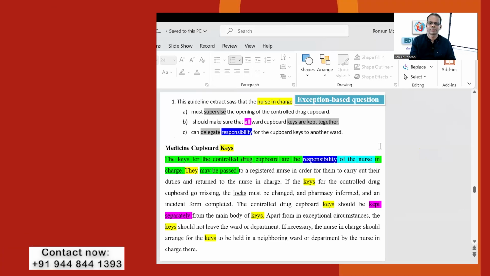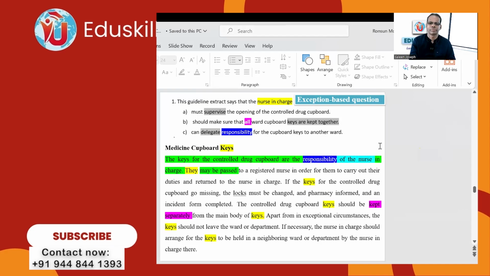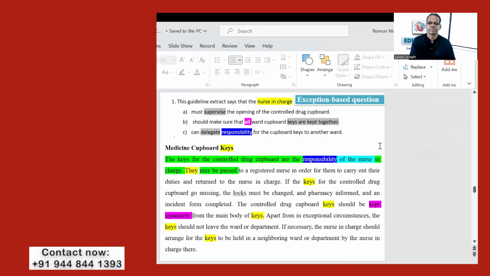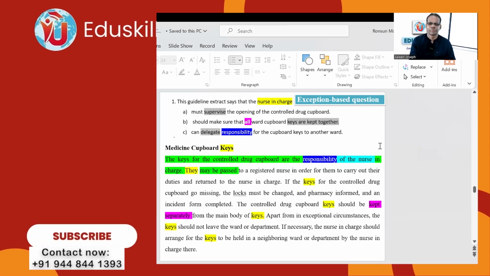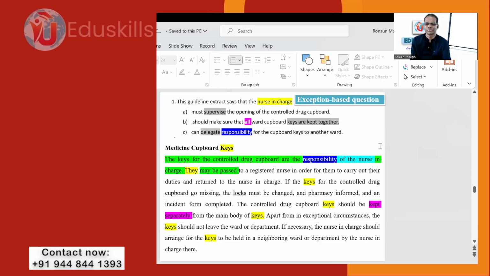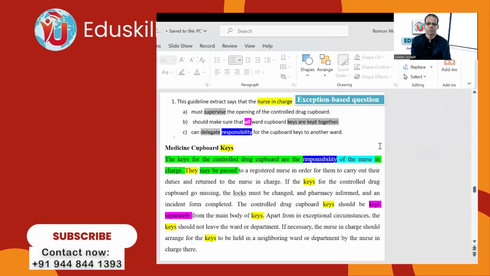The controlled drug cupboard should be kept separately from the main body of keys. Apart from in exceptional circumstances, the keys should not leave the ward or department. If necessary, the nurse in charge should arrange for the keys to be held in a neighboring ward or department by the nurse in charge there.